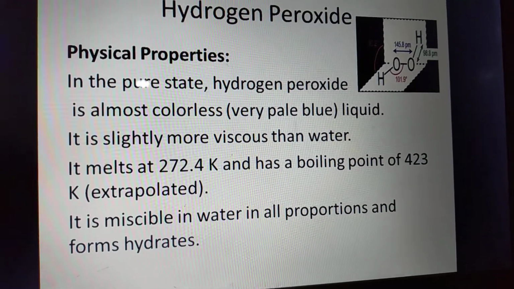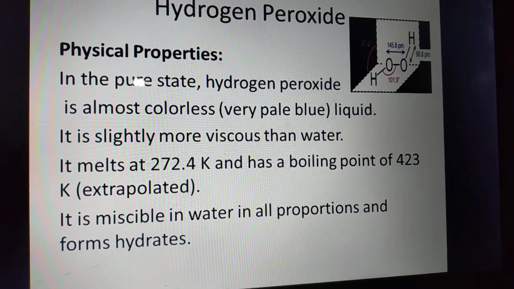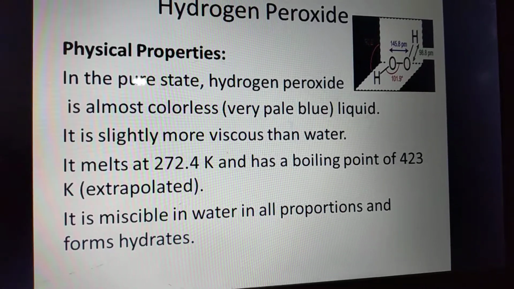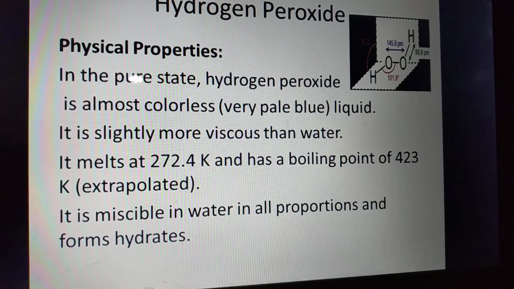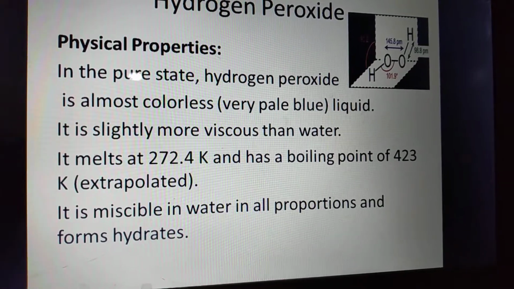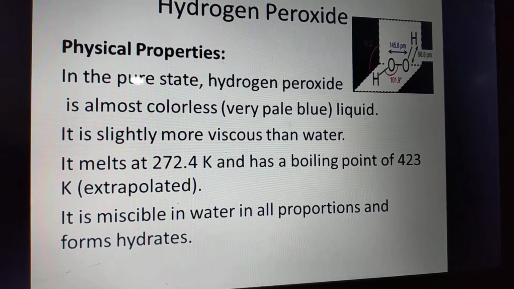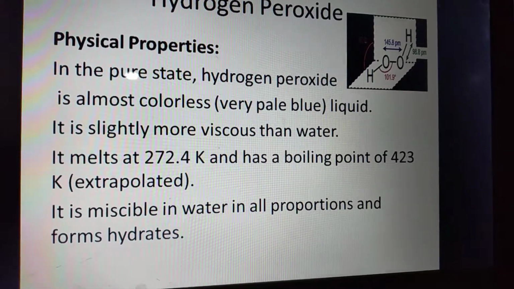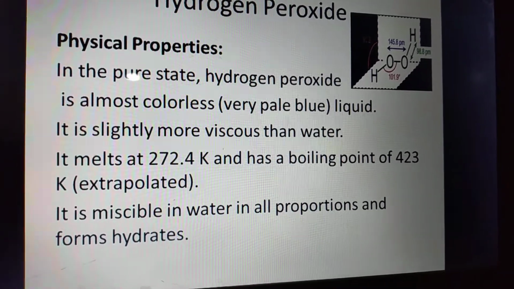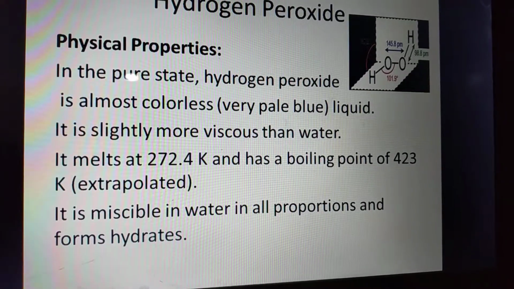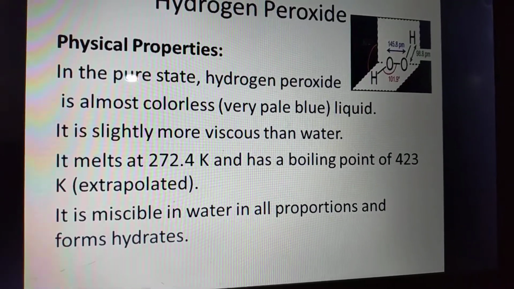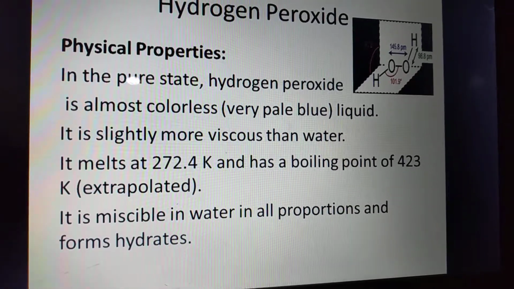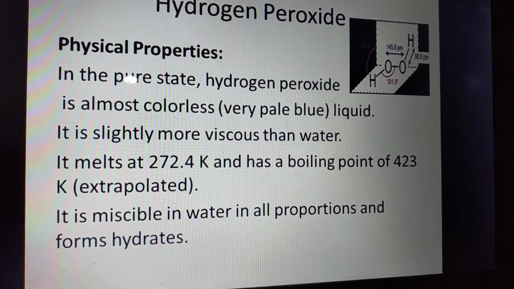Physical properties. In the pure state, hydrogen peroxide is almost colorless or a very pale blue liquid. It is used as a washing agent for wounds or other injuries. 5% hydrogen peroxide is available at medical stores. Antiseptic property. It is slightly more viscous than water.